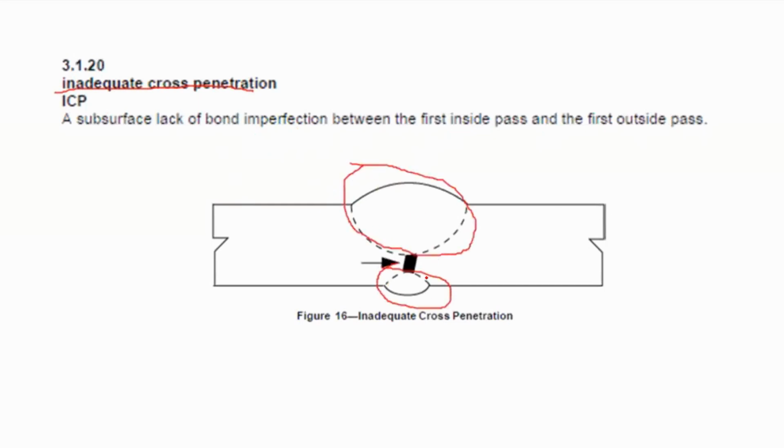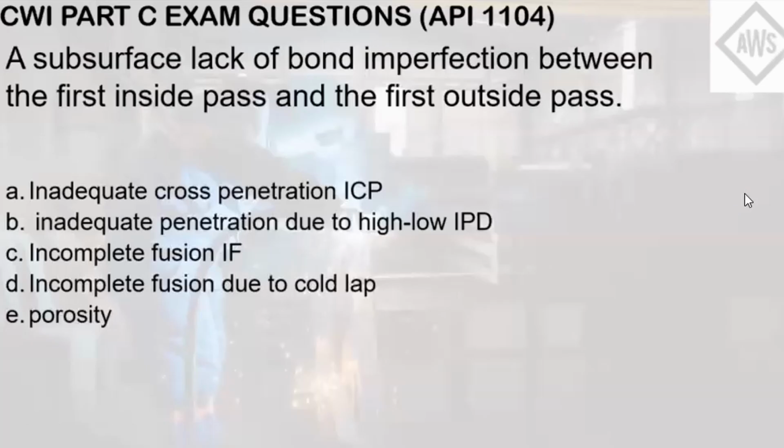So there's an imperfection characterized by lack of bonding between the two. This subsurface discontinuity can be seen effectively through radiographic testing. So the answer here is letter A, inadequate cross penetration or ICP.